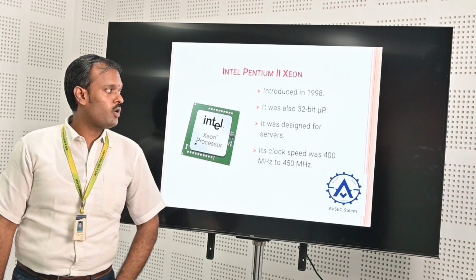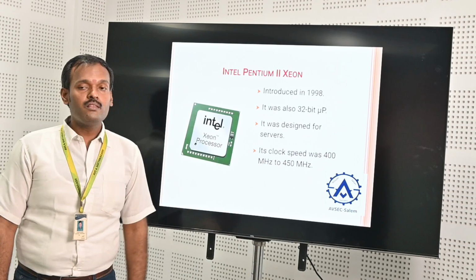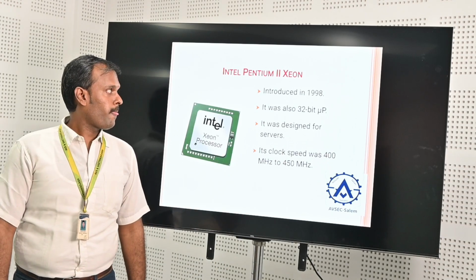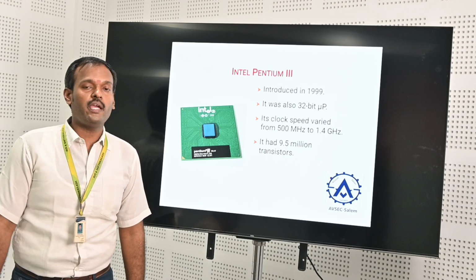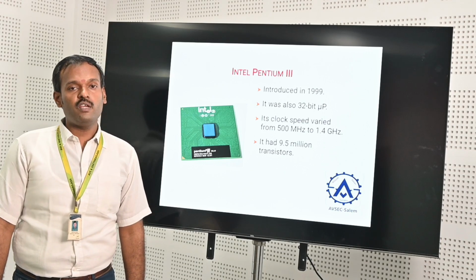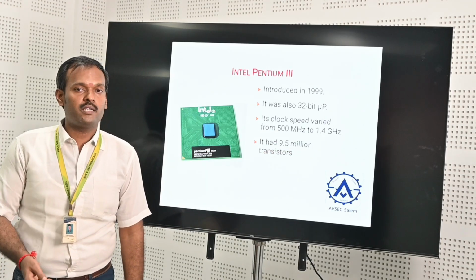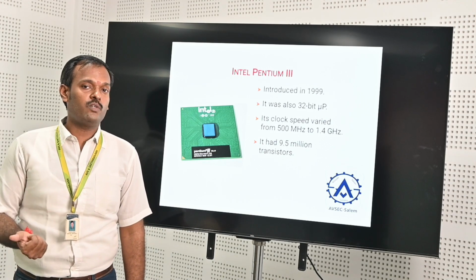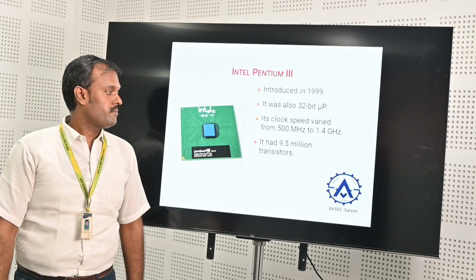Intel Pentium Xeon was introduced in 1998, and it was also a 32-bit microprocessor. Pentium 3 was introduced in 1999, and it is also a 32-bit microprocessor. The operating frequency is from 500 megahertz to 1.4 gigahertz. It is the updated and latest version, moving from megahertz to gigahertz processors.